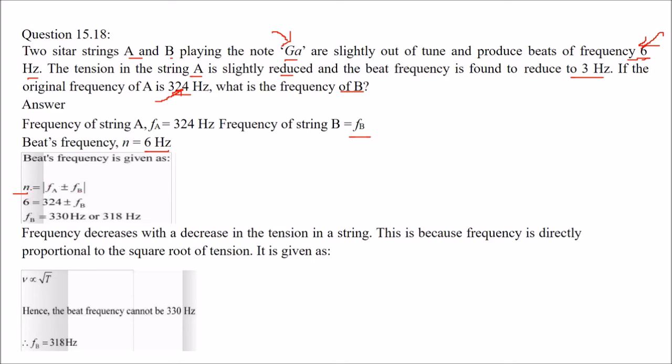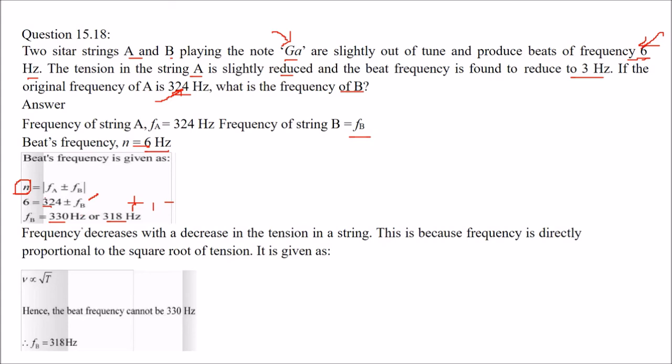That means n is the beat frequency, which is 6. So we'll use this. Fa is known to us, 324, and plus minus Fb. So once you use the plus sign, the next time you use the minus sign. So what will be Fb? One time it will be 330, the other time it will be 318.